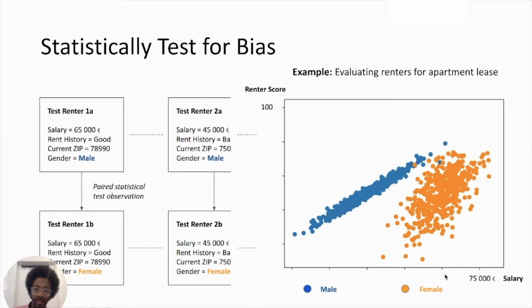So on that statistical test and how it would actually run in practice, here looking at an example and at the case of renter applicants.